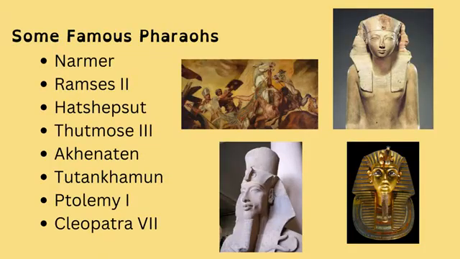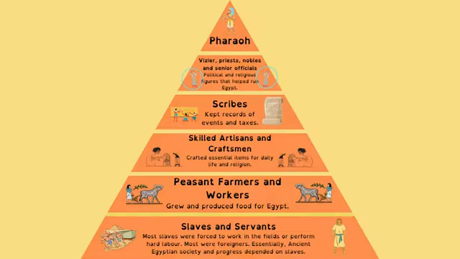Some of the famous pharaohs throughout ancient Egypt were Narmer, believed to be the first pharaoh, the pharaoh to unite the north and southern kingdoms of Egypt. Ramses II, or Ramses the Great, Hatshepsut, Thutmose III, Akhenaten, Tutankhamun, who was Akhenaten's son, Ptolemy I, who wasn't actually Egyptian, but a general of Alexander the Great, and then Cleopatra, who was the last pharaoh.